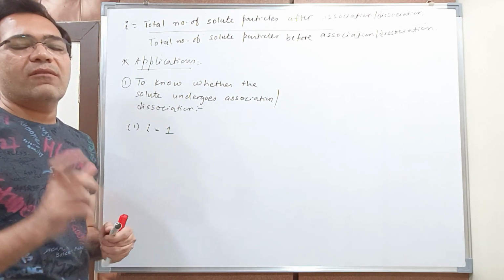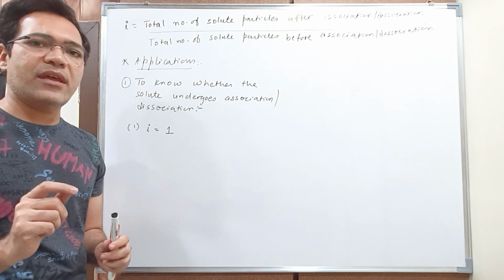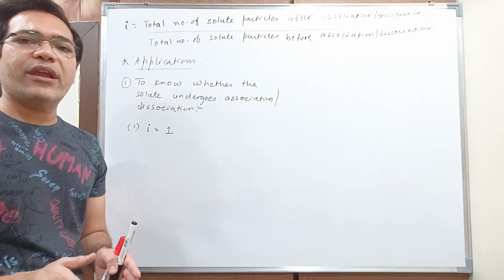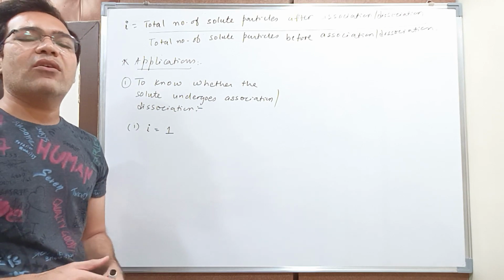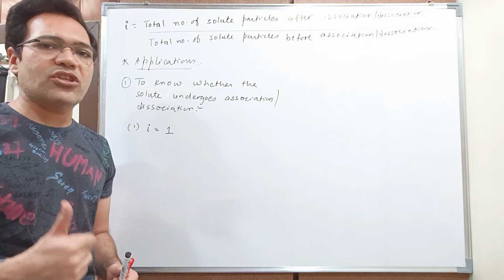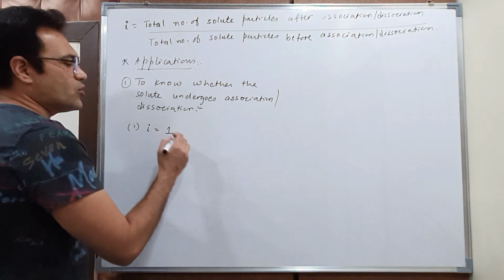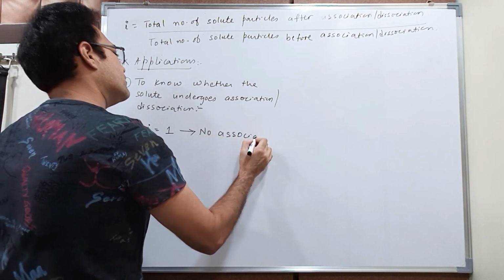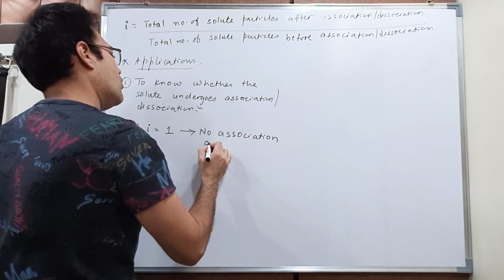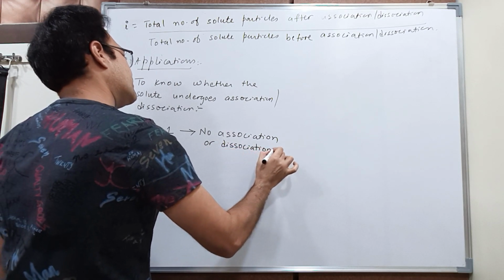So for example, if I take 1 mole urea and add it to a solvent to make a solution, then the number of urea particles in the solution will remain the same. What is the reason? Because urea will neither undergo association nor dissociation in the solution, right? So this means that no association or dissociation occurs.